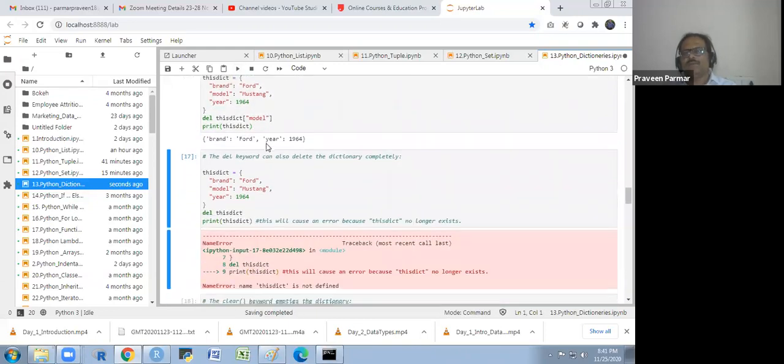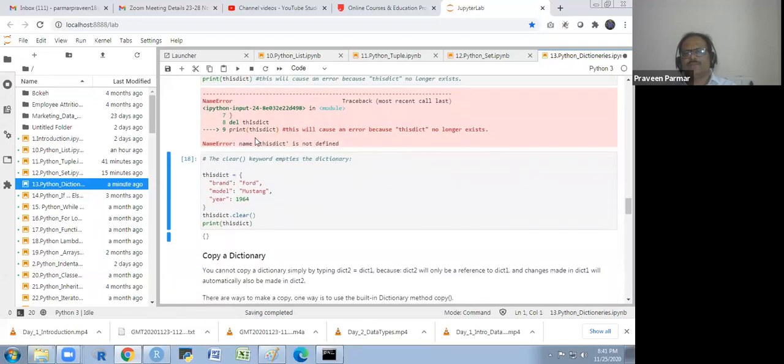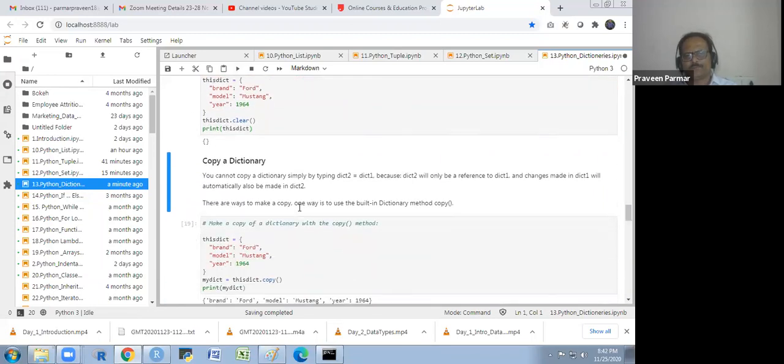but we could delete the whole dictionary also. So when you delete the dictionary, it will show us the error. When we want to print, it will show that there is no name like this dict. Clear will remove all the values and the keys and everything, and it will give the curly brackets only.